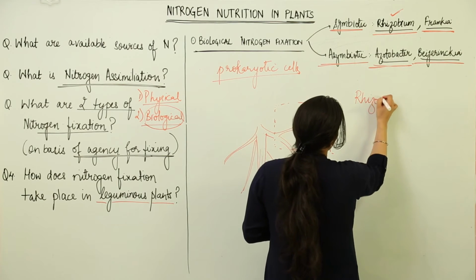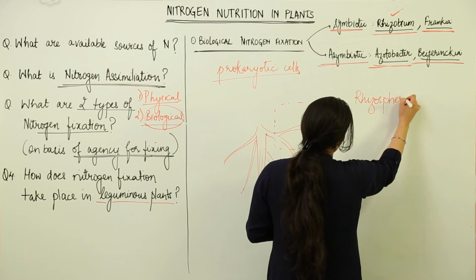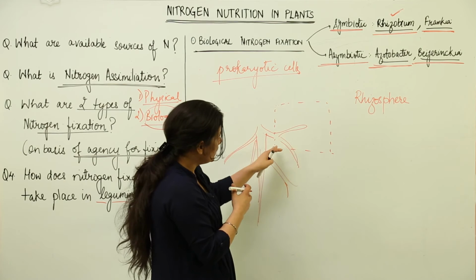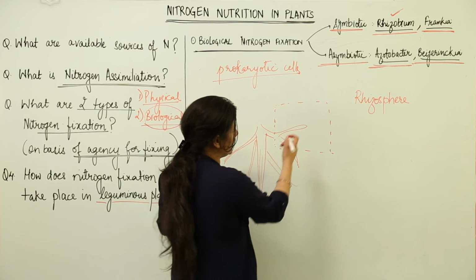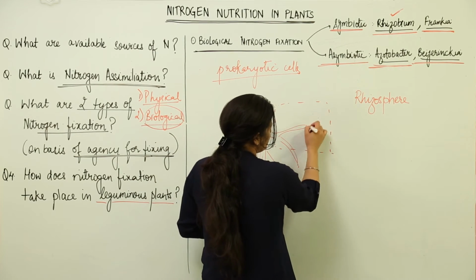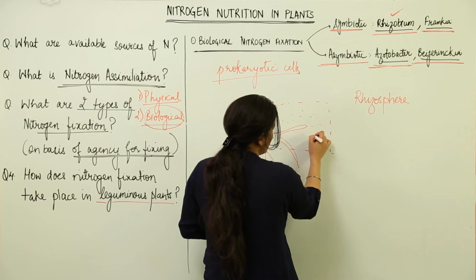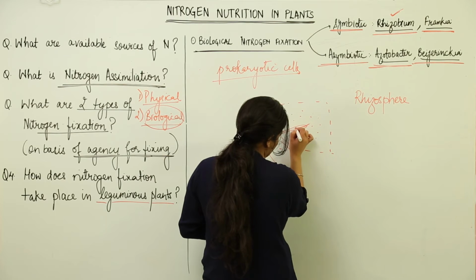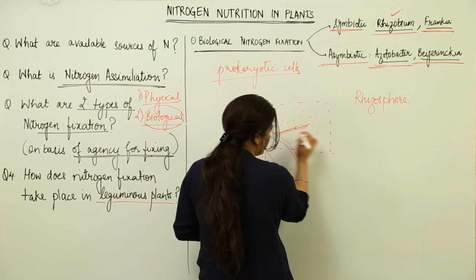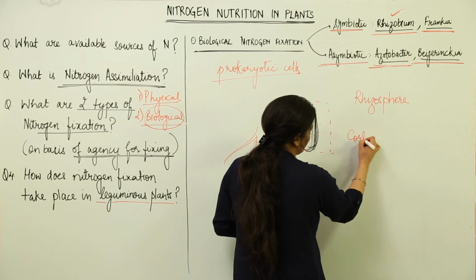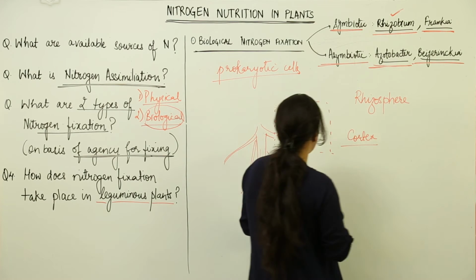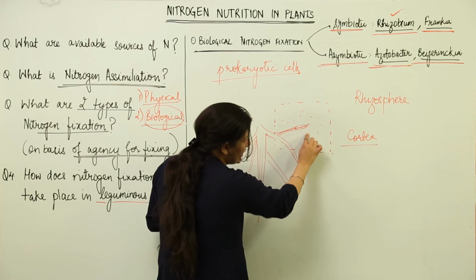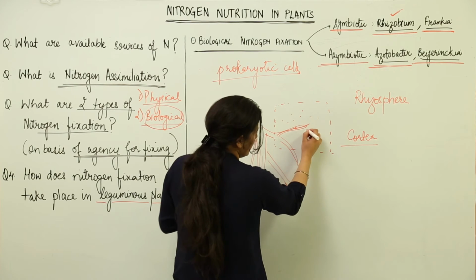Please remember, the word rhizo is used for root, and we are talking about the soil area which surrounds the root, and in it there would be a few rhizobium present in the soil particles. Now these rhizobium bacteria would form an infection thread inside this root, and they would reach till the cortex of the root. They have to reach basically. They would come and accumulate near this root here like this.